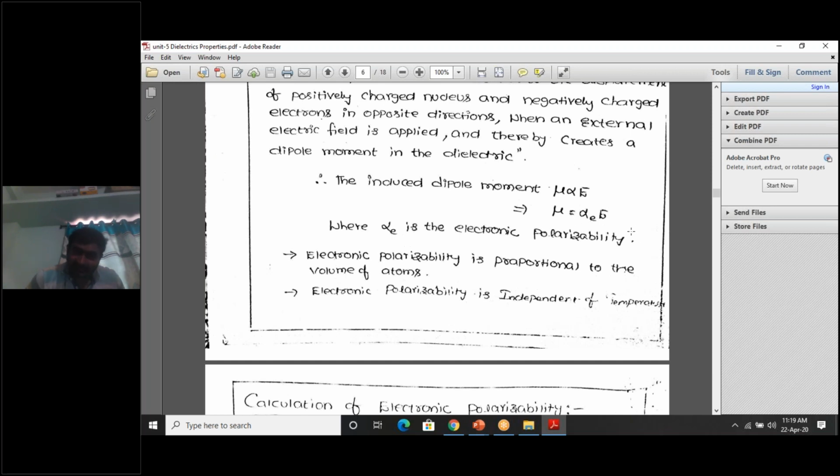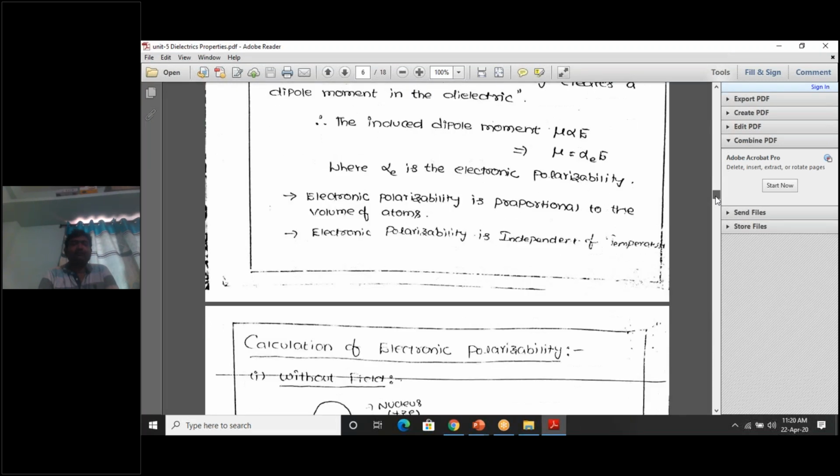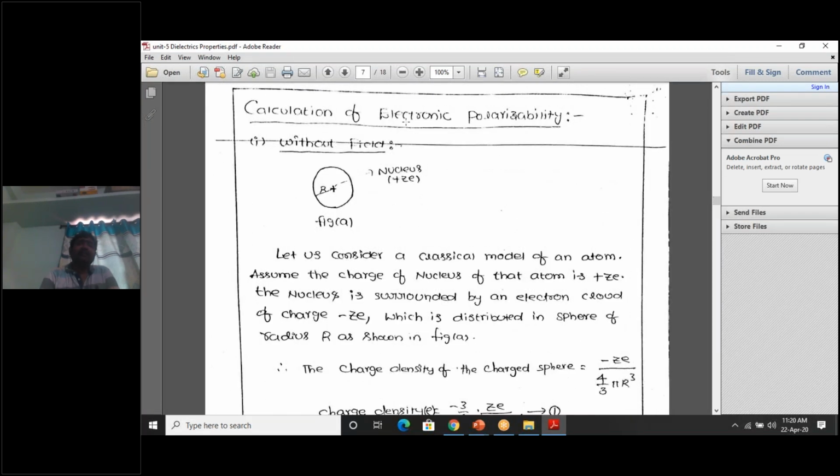Electronic polarizability is dipole moment per unit electric field, that is a general definition, but we have to derive an expression for alpha E. So now we will calculate electronic polarizability alpha E.